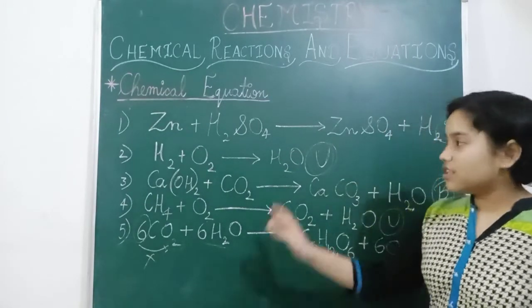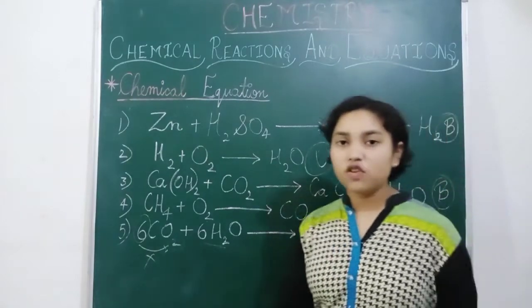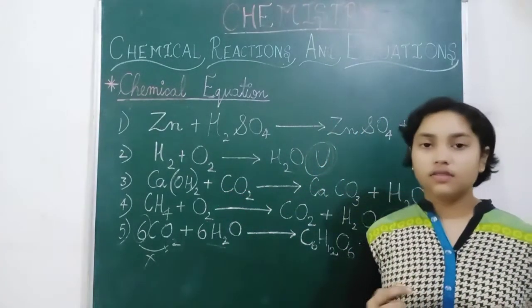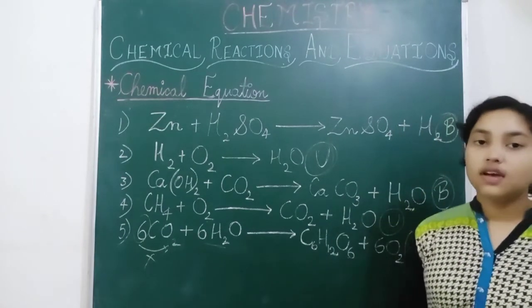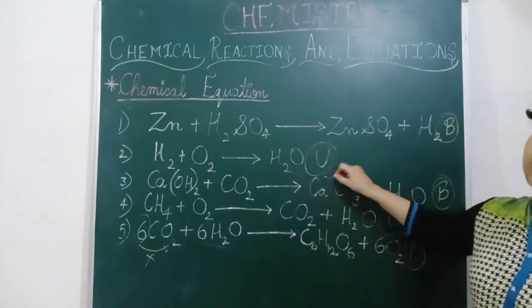Now that we have already learned about balanced and unbalanced equations, we will learn how to balance an unbalanced equation.